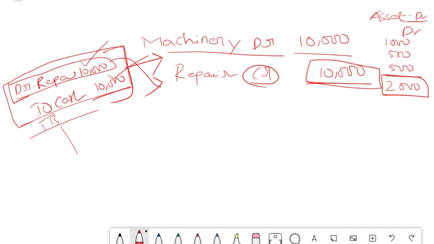So because this guy has wrongly charged to a wrong account, we just need to reverse this and post it to the correct account. So repairs was debited earlier. We have to reverse this. That means we have to credit this, and we have to debit it to the correct account. The correct account is your fixed asset, which has a debit balance, and that should be 10,000 debit machinery account. Hope you understood this.